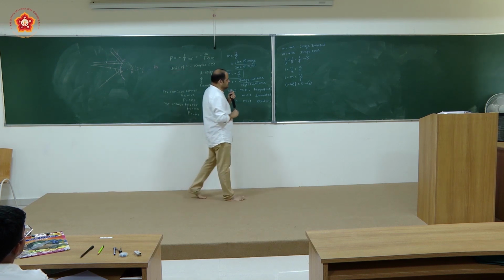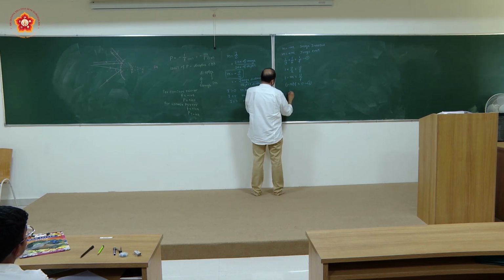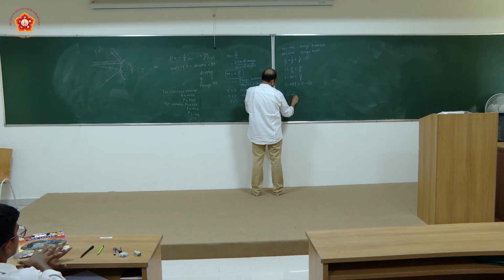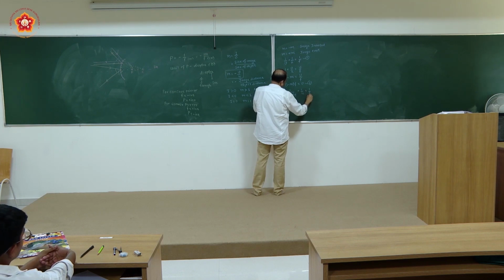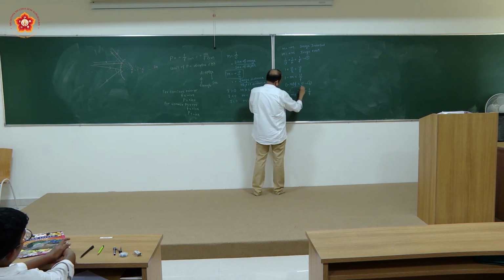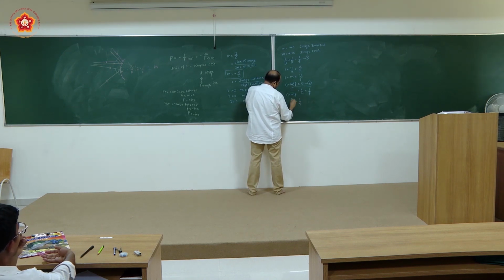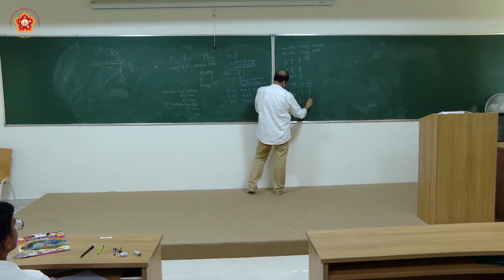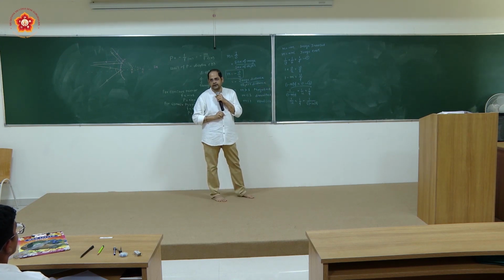Now, if I am able to get this value of V here, then I can make another formula coming out of it. 1 upon V, I am substituting this value, 1 minus M multiplied by F, plus 1 by U is equal to 1 upon F. So I will be transferring this term to this side. So I will be having 1 by U is equal to 1 by F minus of 1 upon 1 minus M into F. Am I right or wrong? अरे आ रहा है ख्याल में या नहीं?